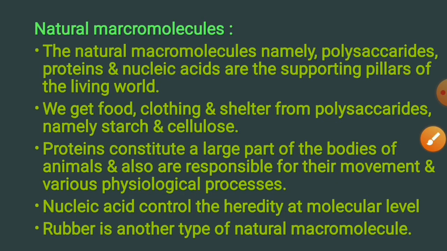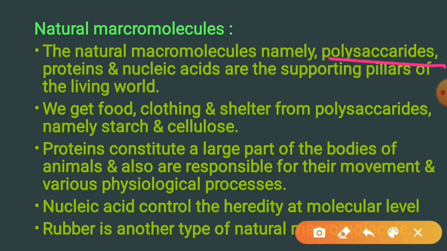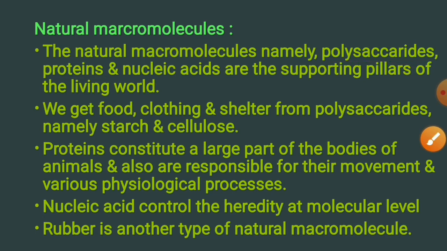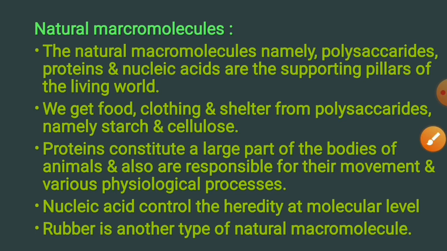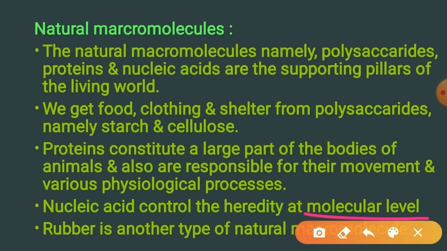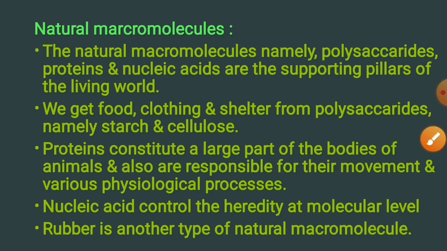Natural macromolecules. The natural macromolecules, namely polysaccharides, proteins and nucleic acids, are the supporting pillar of the living world. We get food, clothing and shelter from polysaccharides, namely starch and cellulose. Proteins constitute a large part of the bodies of animals and also are responsible for their movement and various physiological processes. Nucleic acid controls the heredity at molecular level. Rubber is another type of natural macromolecule.